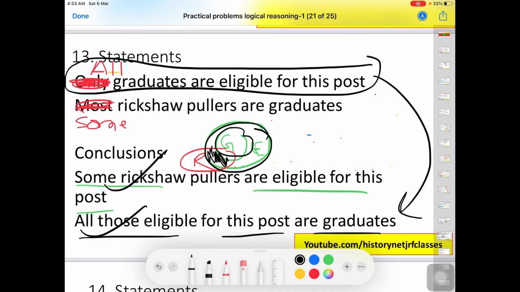Okay, because we always assume the given premises or statements to be true, so they are never false. But in the conclusion, both cases are possible. It may be true or it may be false. So if the conclusion repeats the same statement as it is given in the statement portion above, then that is going to be invalid.